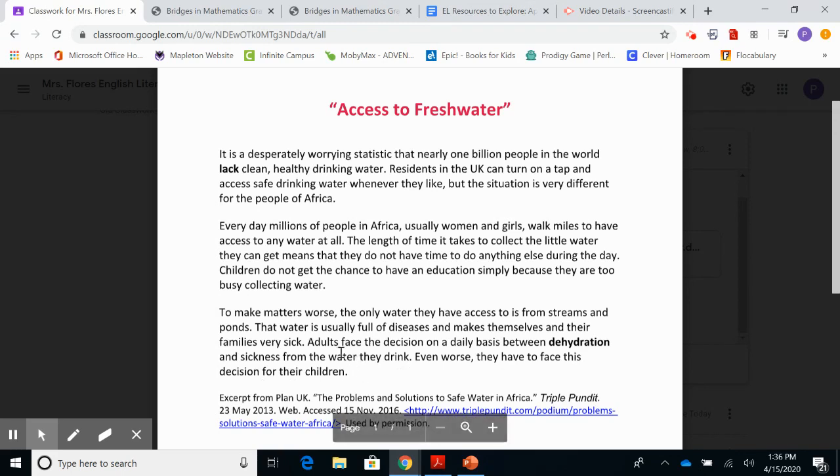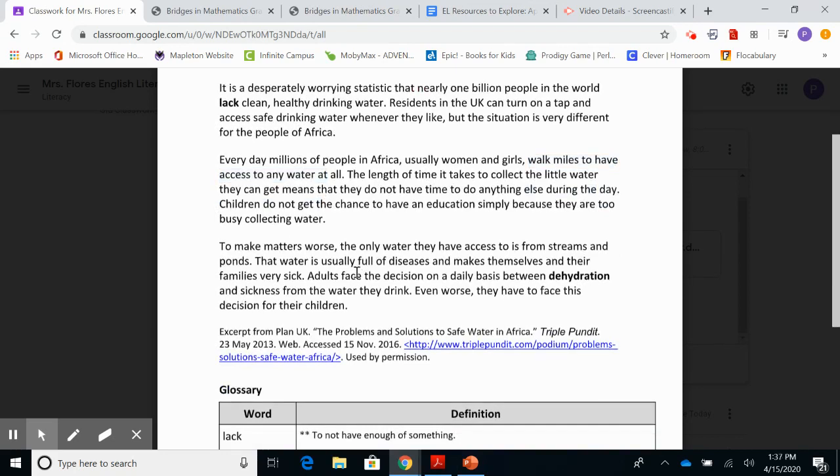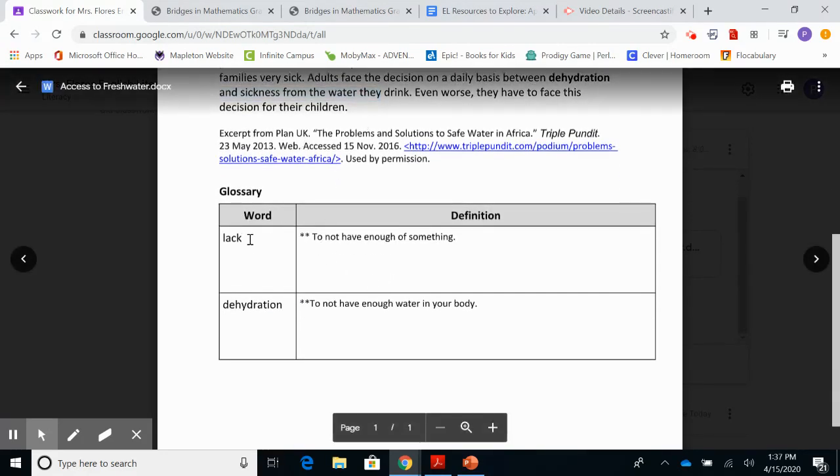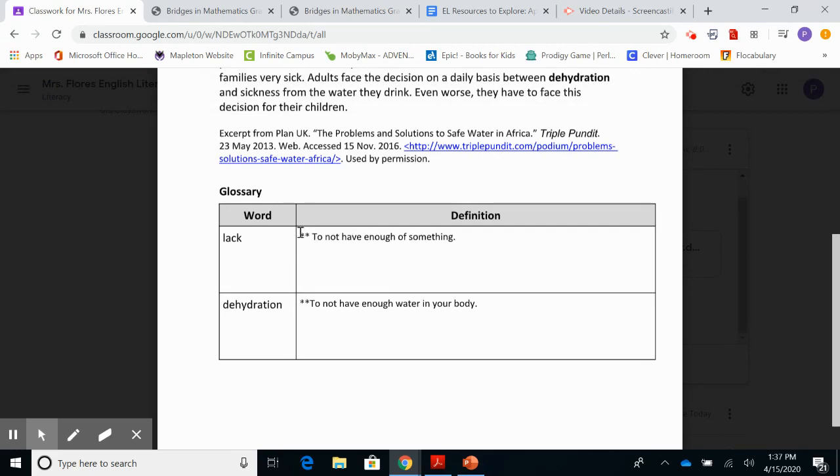So here I can say another similarity would be that it talks about how they have to walk miles to access the water. Maybe a difference would be that in the first text it doesn't really talk about dehydration or sickness, right? And in this one it does. So maybe that's a difference. And then remember at the bottom here we have a glossary with lack and dehydration that tells you what these words mean. Lack means to not have enough of something, and dehydration is to not have enough water in your body.